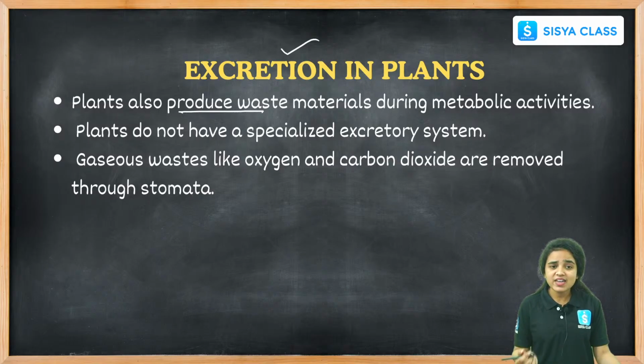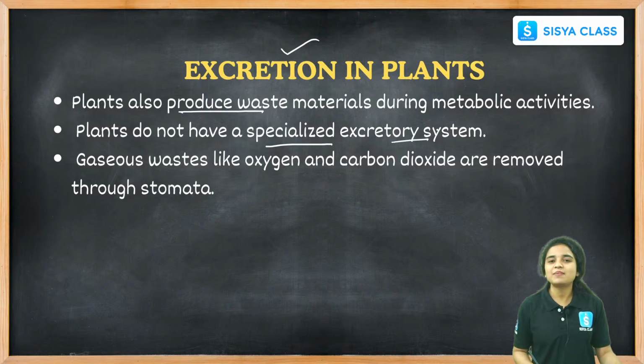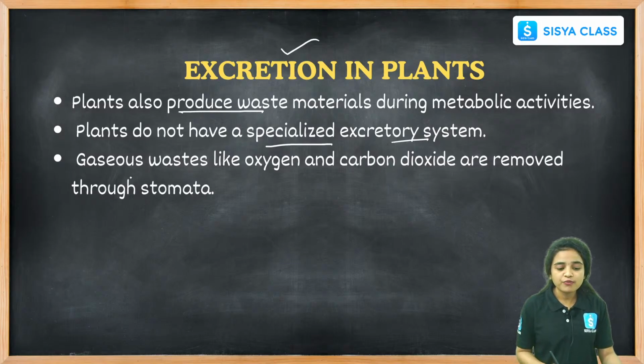And while coming to the excretion process in plants, plants also release different types of waste products, waste materials, and plants do not have a specialized excretory system like us. Hence they release the waste materials in the form of gaseous wastes, like in the gaseous exchange of oxygen and carbon dioxide. These are removed through stomata.